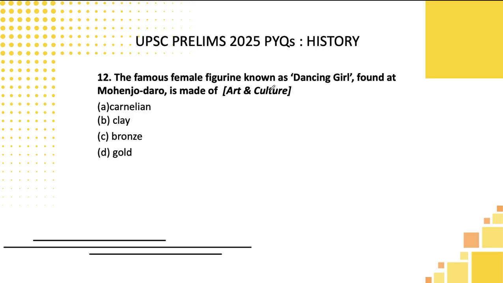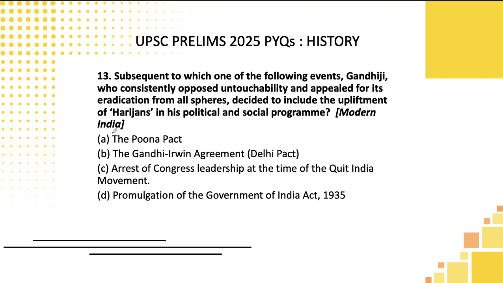The famous female figurine known as Dancing Girl found at Mohenjo-daro. This is available in your 11th standard Introduction to Indian Art NCERT, that it is made up of bronze. So this particular Dancing Girl statue, this is an easy question which you can answer from your NCERTs.